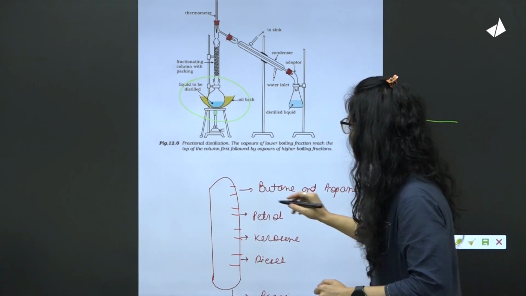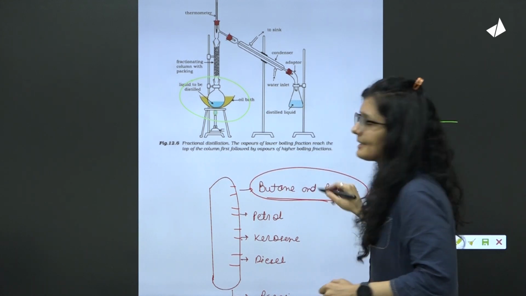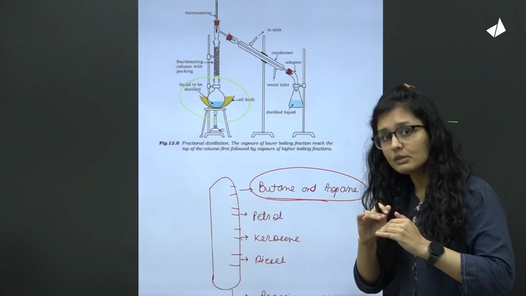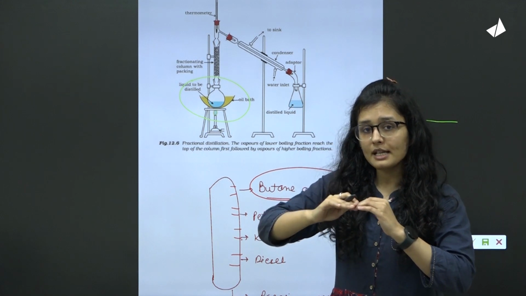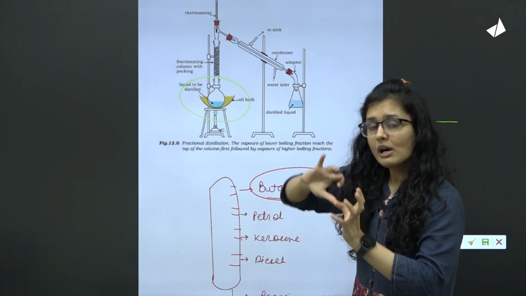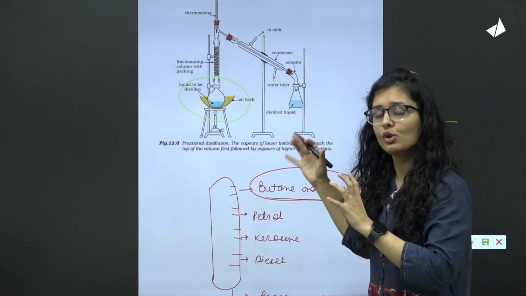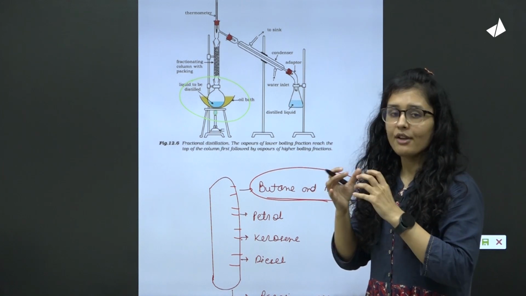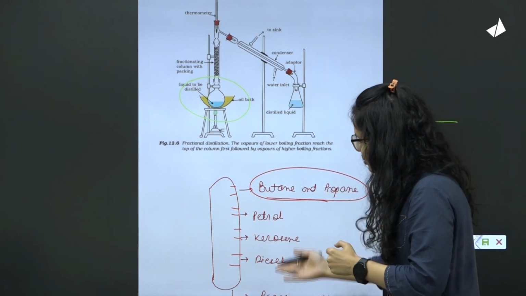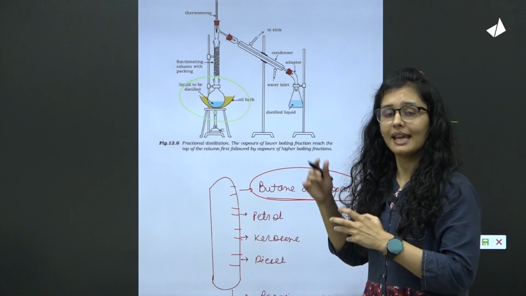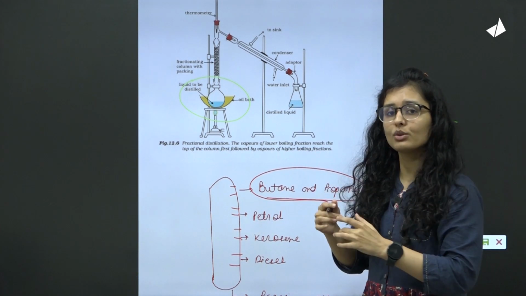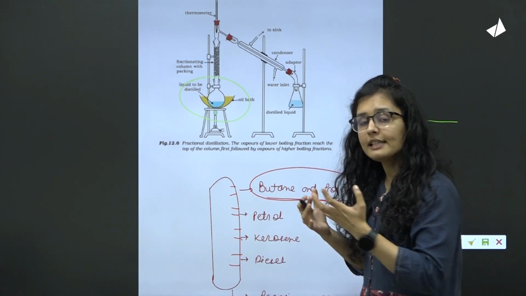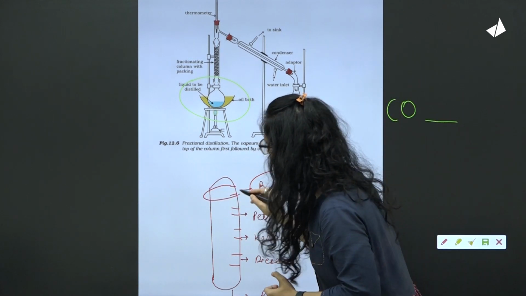Like we have butane and propane inside the crude oil. It has a lower boiling point, so it will vaporize first, and it will go to a higher height because it has a low boiling point. It is lighter, less dense compared to the other liquids inside the crude oil. So it will go up and finally condense at a certain height.